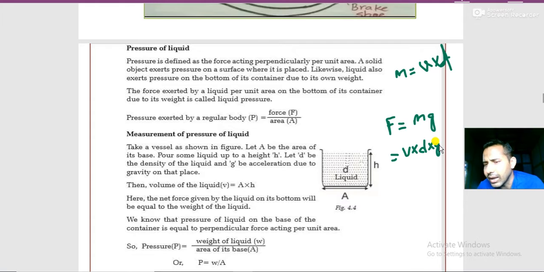It depends, and we have learned this clearly in the first chapter. Also we know the volume formula: volume equals area into height. That's why what we got over here is area into height into d into g.